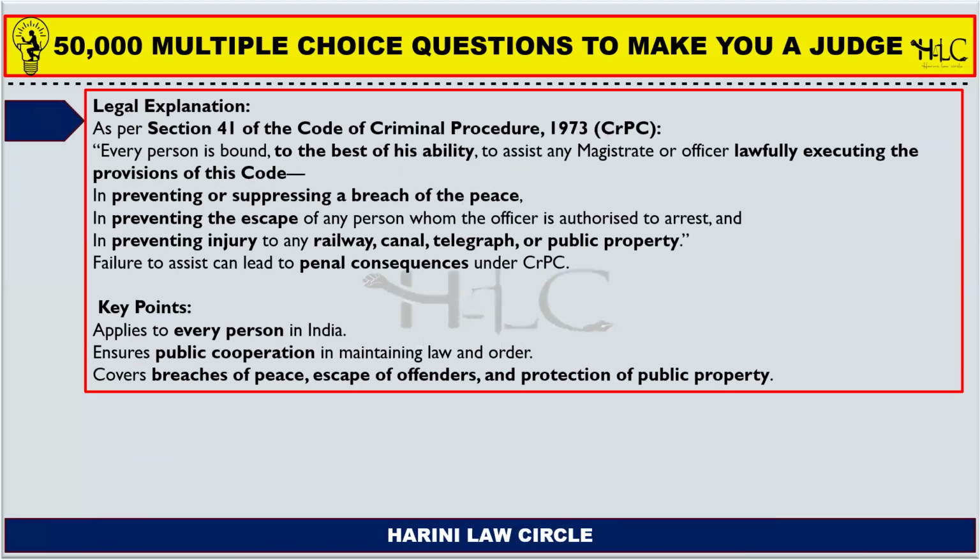So, Section 41 of the Code of Criminal Procedure states that every person is bound to the best of his ability to assist any magistrate or officer lawfully executing the provisions of this code. Why? To prevent or suppress a breach of peace, to prevent the escape of any person whom the officer is authorized to arrest, and in preventing injury to any railway, canal, or telegraph or public property. Failure to assist on the request of the magistrate can lead to penal consequences under the Code of Criminal Procedure.